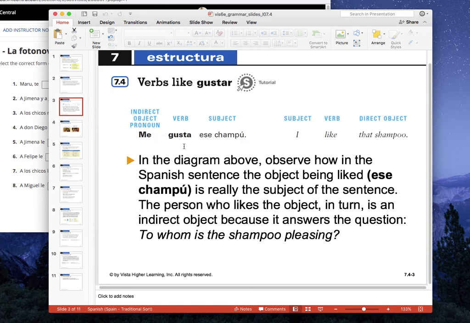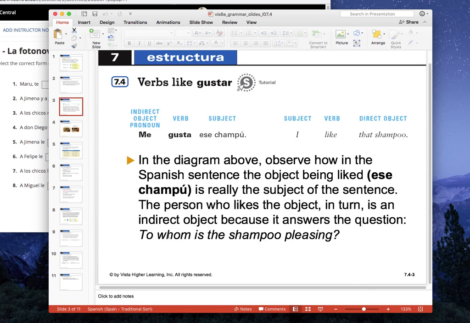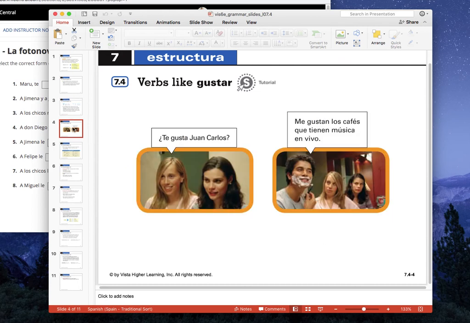So this points it out in a grammatical, syntactic sense. The me is an indirect object pronoun, you have the verb gusta, and you have the subject, champú. A good way to think about this is: to whom is the shampoo pleasing? To me. That's why you'd say a mí me gusta. The a mí is optional.